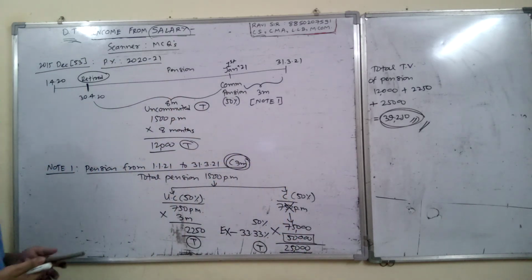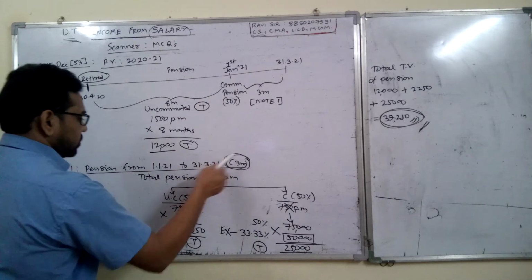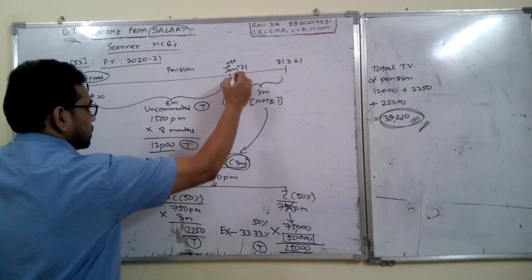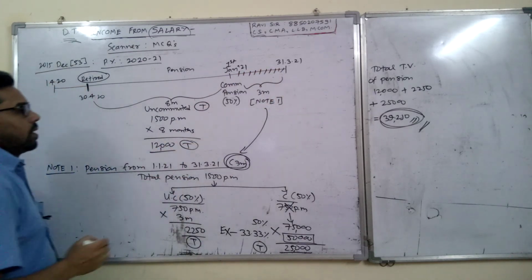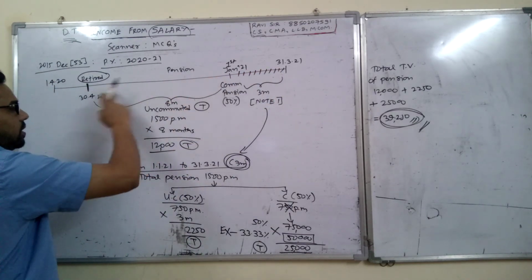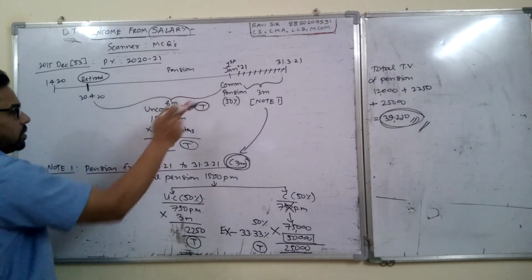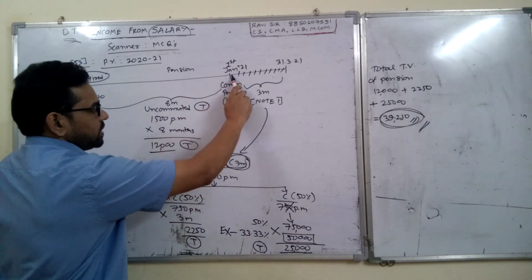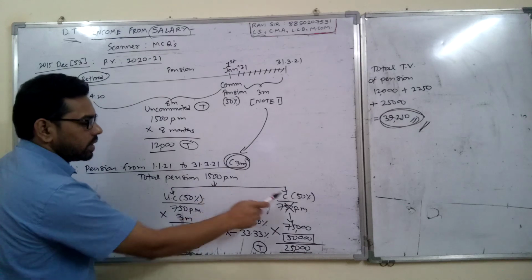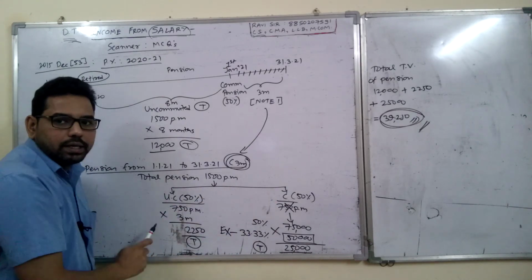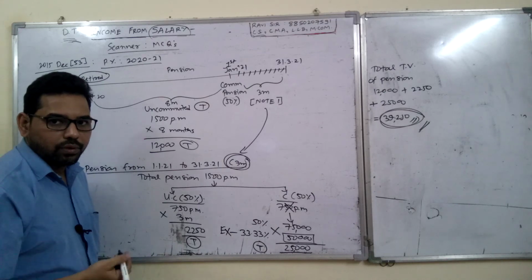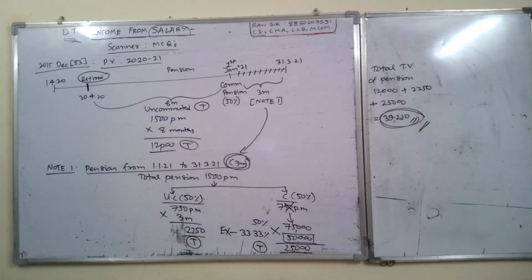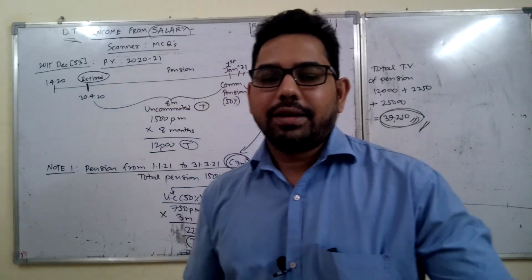Now remember, to avoid any confusion, this chart or this part is for this duration. Now this duration of 8 months is pretty clear, because in these 8 months the entire pension was uncommuted. He commuted his pension in Jan, so from Jan to March there will be 2 parts, uncommuted and commuted. For this I have prepared the chart, and we have done this chart earlier also. So this question is very important. Copy down by pausing the video, and other questions I will do in the next lecture. Till then, take care and practice.